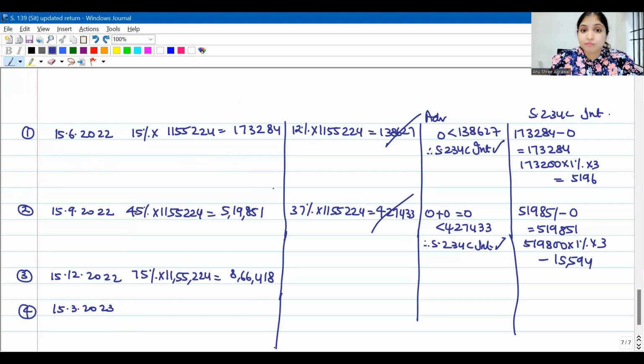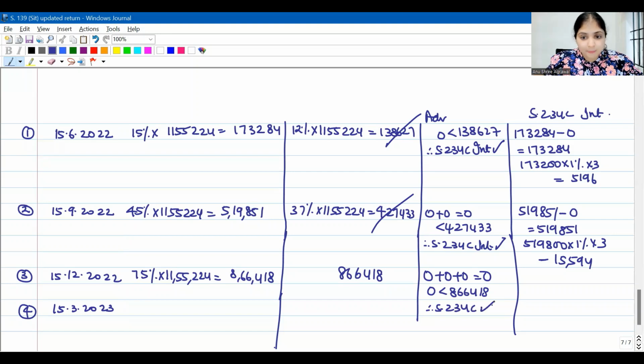Second installment, I would have been happy had you paid 37%. Third and fourth, you have to pay the same amount only. Did you pay 8,66,418? The assessee has paid 0 plus 0 plus 0. All the three installments put together, he has paid nothing. And therefore, what he has paid is less than 8,66,418. Therefore, 234C interest is applicable. I will ignore this number now. I will see how much you should have paid.